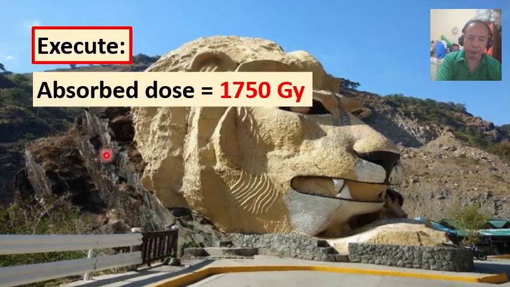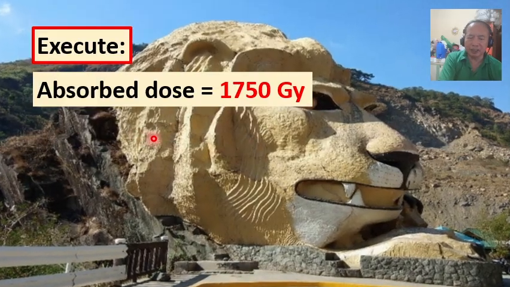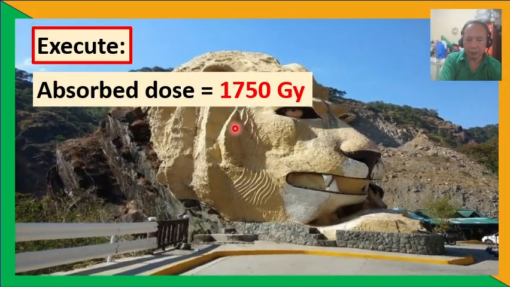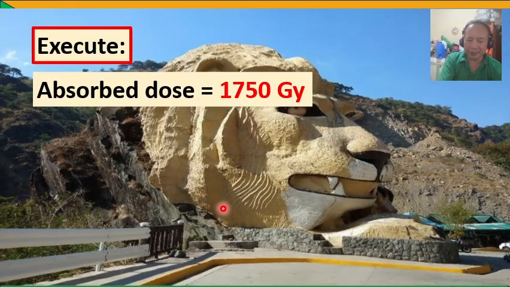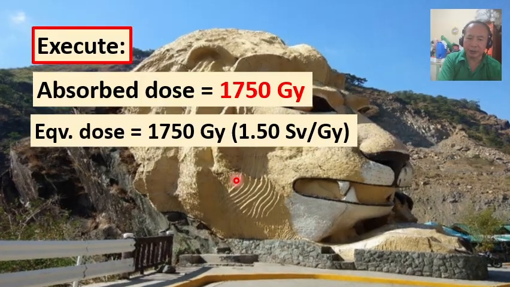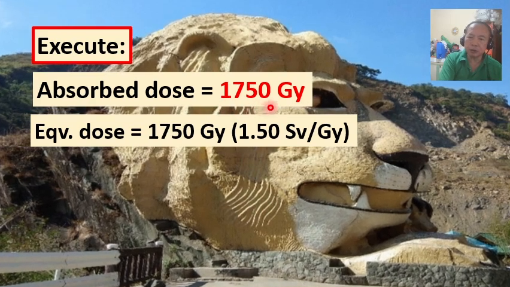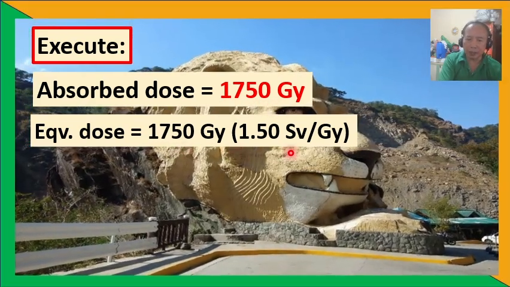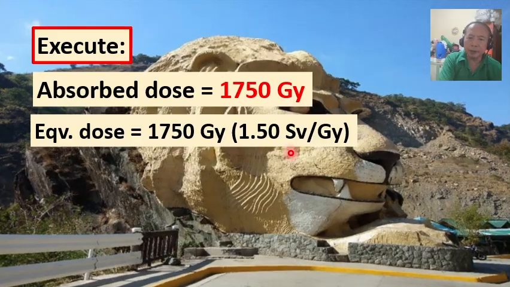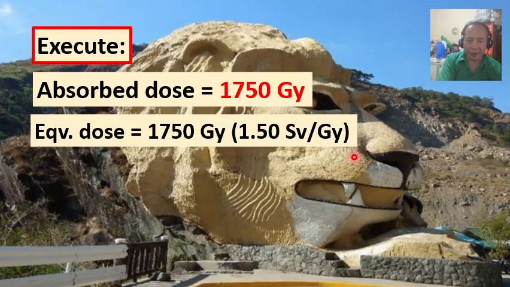So for our computations in part B, the absorbed dose that we computed earlier in part A is just the same as the absorbed dose here in part B, which is equal to 1,750 gray, while the equivalent dose in sievert is simply the absorbed dose, 1,750 gray, multiplied by the value of the relative biological effectiveness, or RBE, of electrons, which is given in the table, 1.50 sievert per gray.